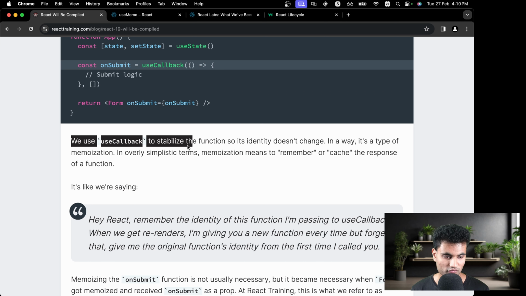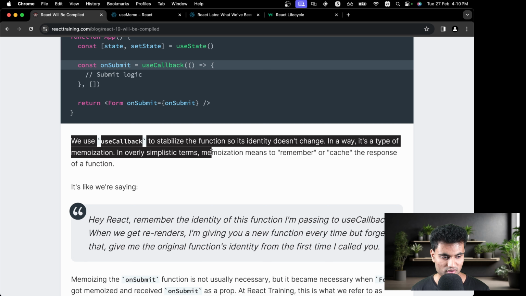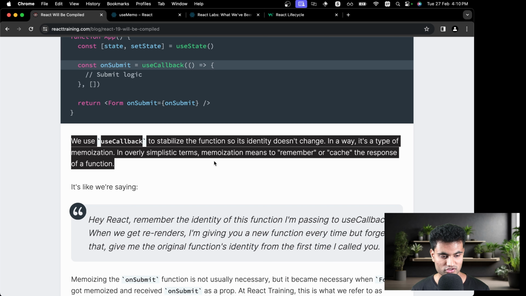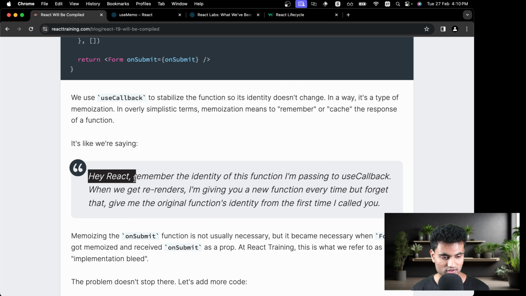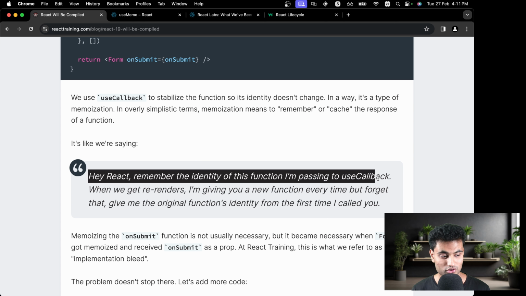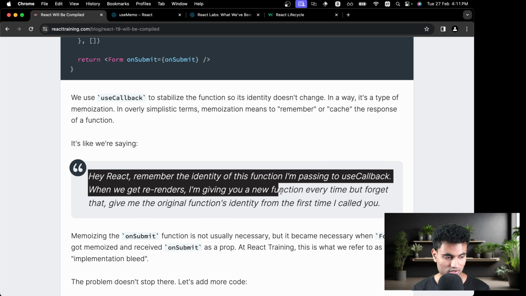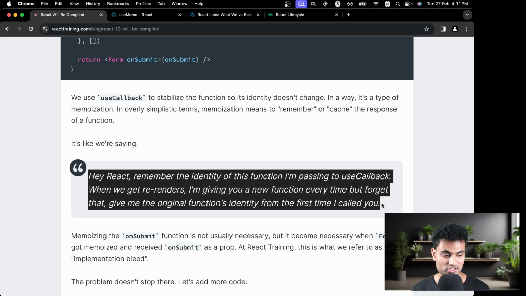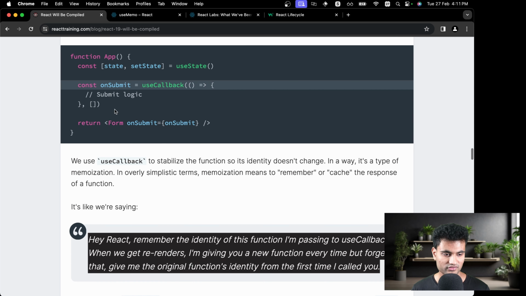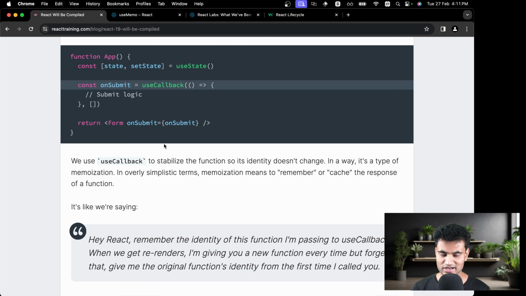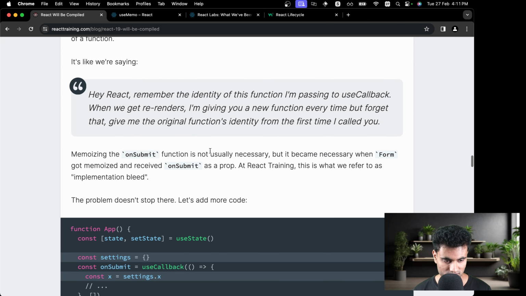In a way, it's a type of memoization. In overly simplistic terms, memoization means to remember or cache the response of a function. It's like we are saying, hey React, this is a little confusing, alright? Hey React, remember the identity of this function I'm passing to useCallback, alright? When we get re-renders, I'm giving you a new function every time, but forget about that. Just give me the original function's identity from the first time I called you. So it's like caching, and whenever the component is re-rendering, we are not creating a new function for onSubmit. We are just caching the old identity of that function.